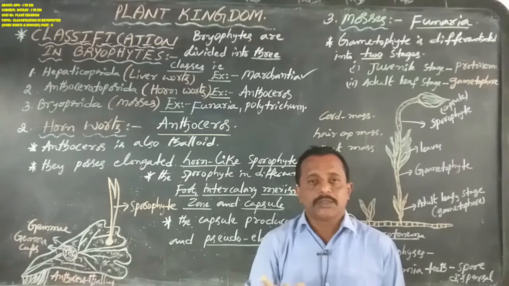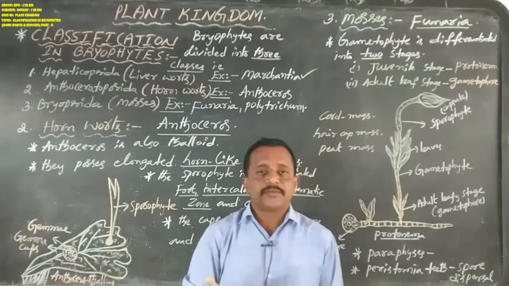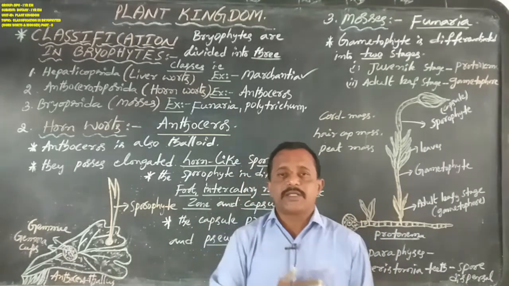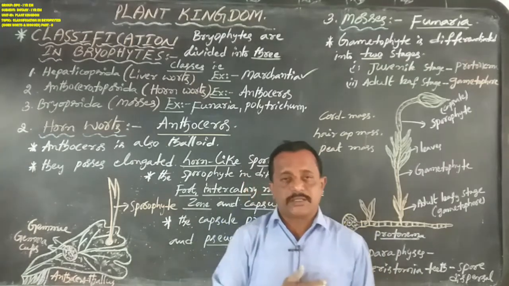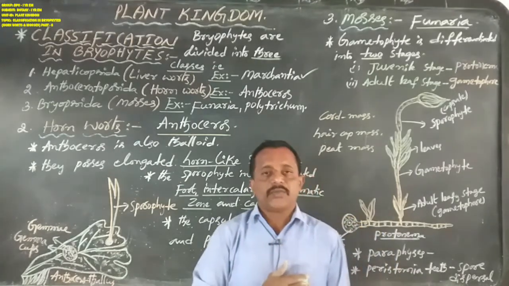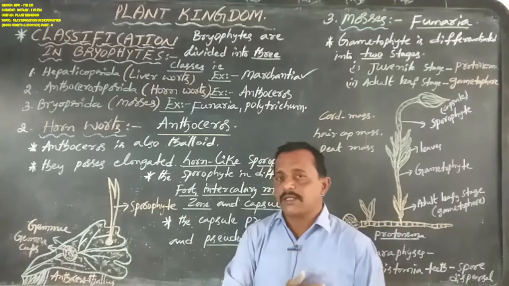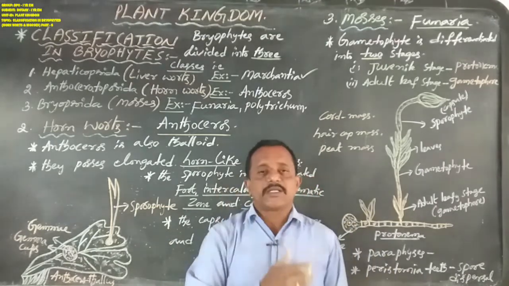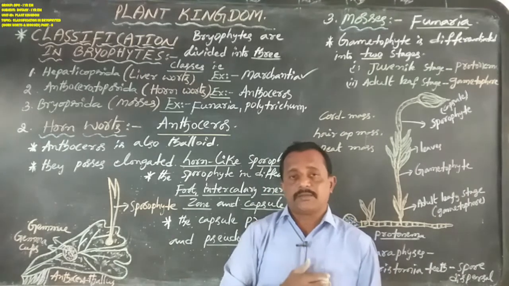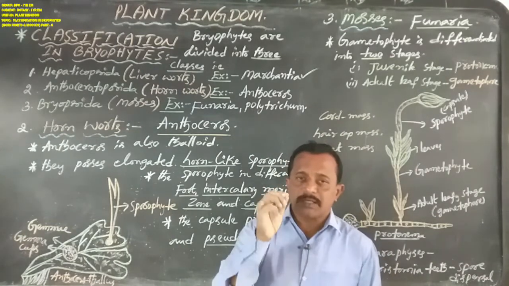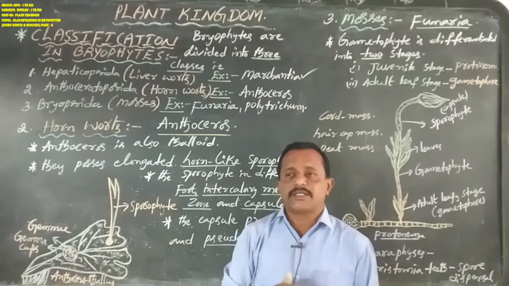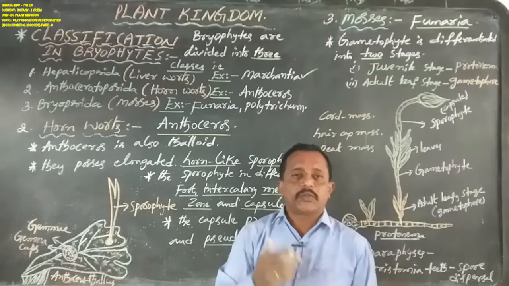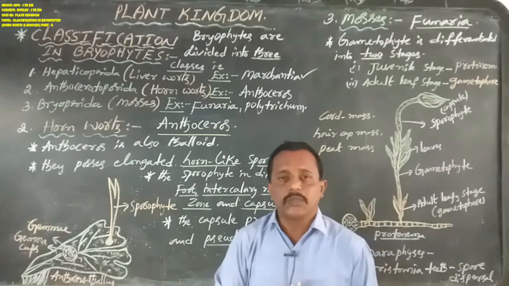Okay, now the Marchantia thallus is differentiated in this way: the male sex organ and the female sex organ develop on different thalli. But in Anthoceros, the male sex organs and the female sex organs are both developed on the same thallus. So the Anthoceros thallus looks like the Marchantia thallus, and it is not differentiated into true root, true stem, and true leaves.